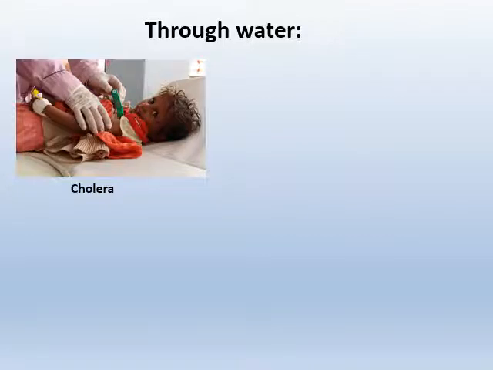Yes, the symptoms of cholera, can anyone tell? Any idea about the disease cholera? The person who gets cholera suffers with vomitings, loose motions, and sometimes body pains. And why do we get cholera, children? Because of drinking unclean water, that means dirty water. That is why you should be very careful. So drink proper water, that is clean water, filtered water.